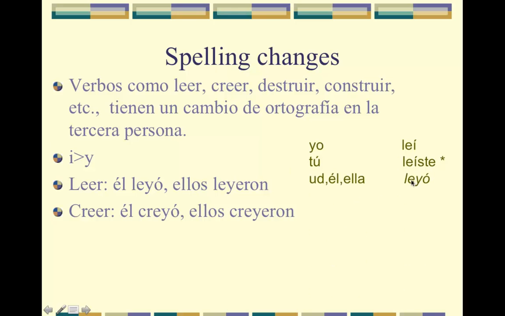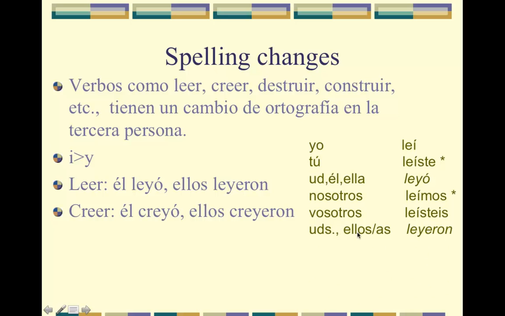Usted, él, ella, leyó. So here is where you will have that spelling change. Nosotros leímos, again, extra accent mark on nosotros. Vosotros leísteis. Ustedes, ellos, ellas leyeron con Y. And so creer and oír are going to look just like leer with their conjugations.